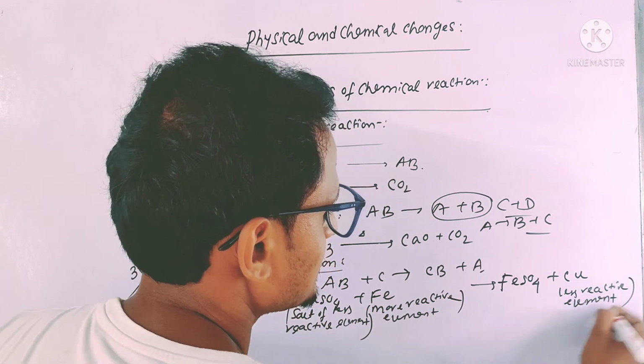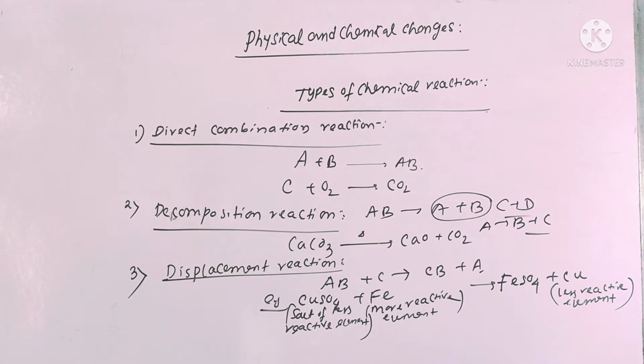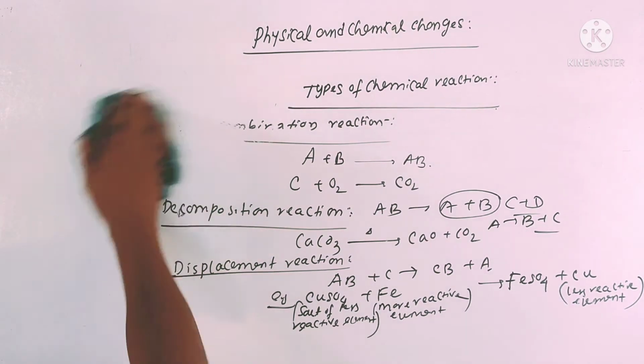So this reaction is called chemical displacement reaction. Okay, done. So copy this one, written. So I'm erasing this one.